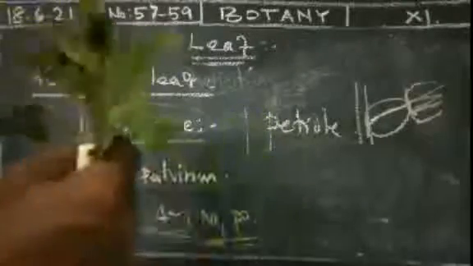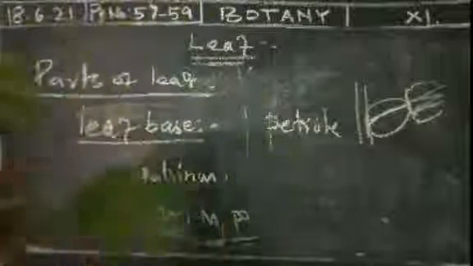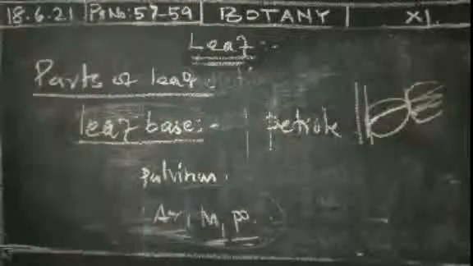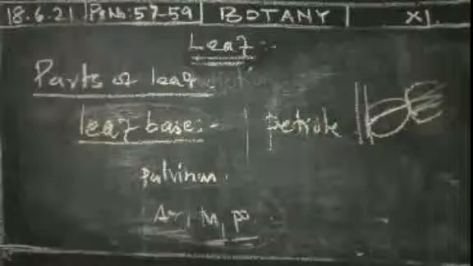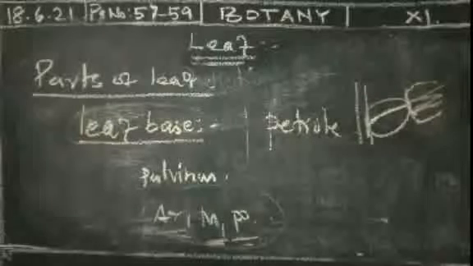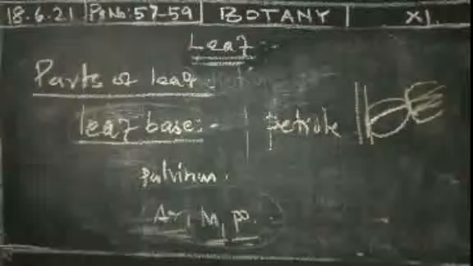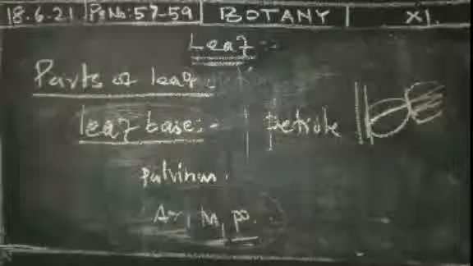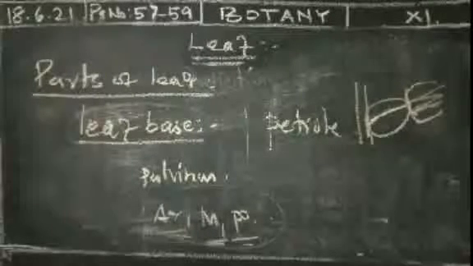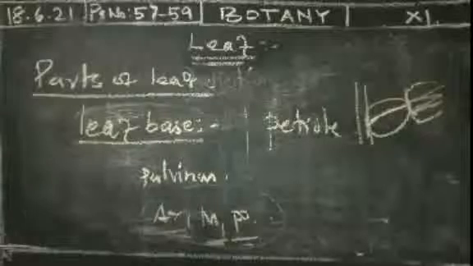If there is no petiole and only the leaf base attaches to the stem, that condition is called exstipulate. Leaves with petiole are petiolate, as in Ficus and Hibiscus, while leaves without petiole are said to be sessile.